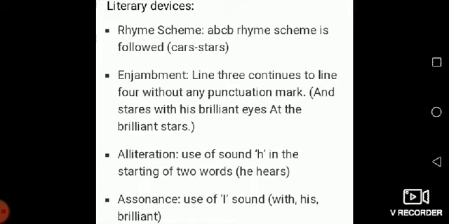And the next one, alliteration, use of sound H at the start of two words, as given here, he hears. So the H sound is prominent in the words he and hears. The next device, assonance, use of I sound with his, brilliant. Already discussed and explained are assonance, alliteration, enjambment, and many more devices.